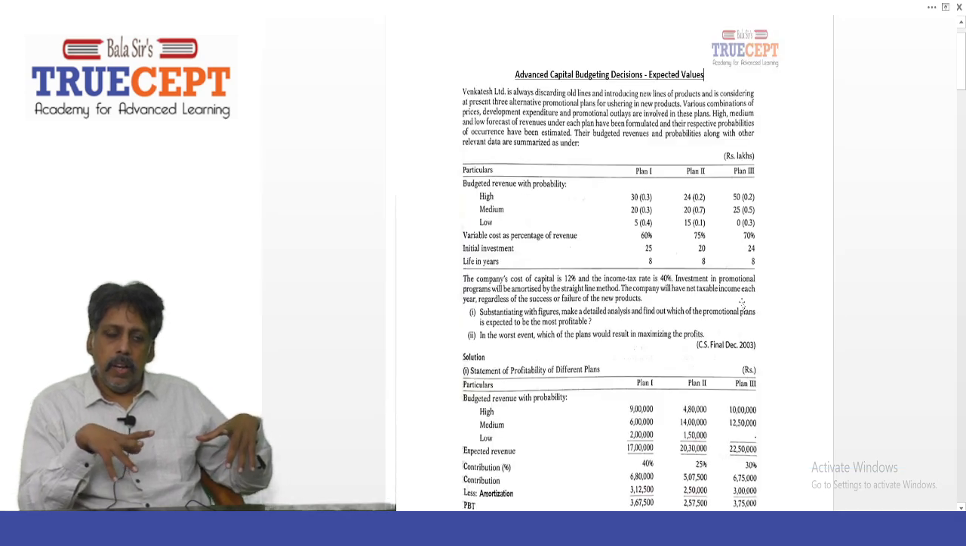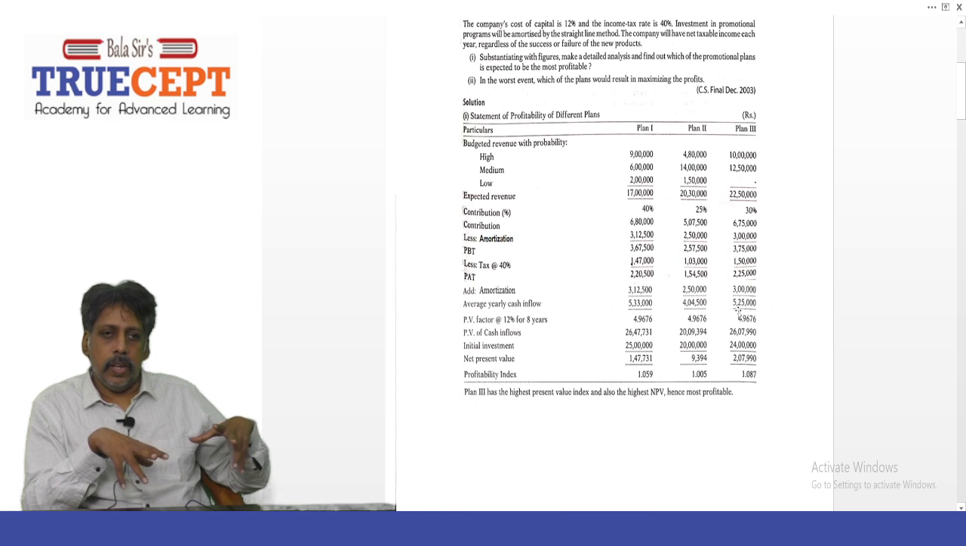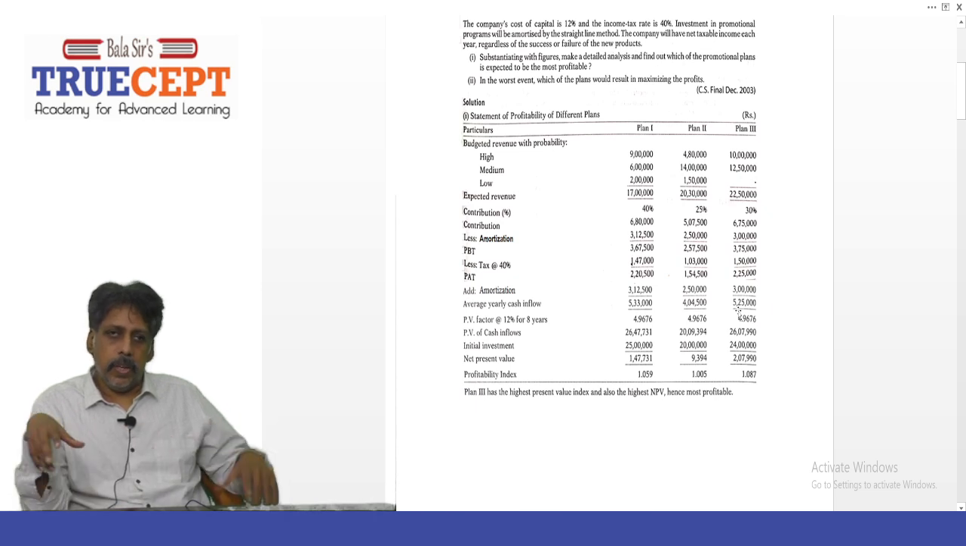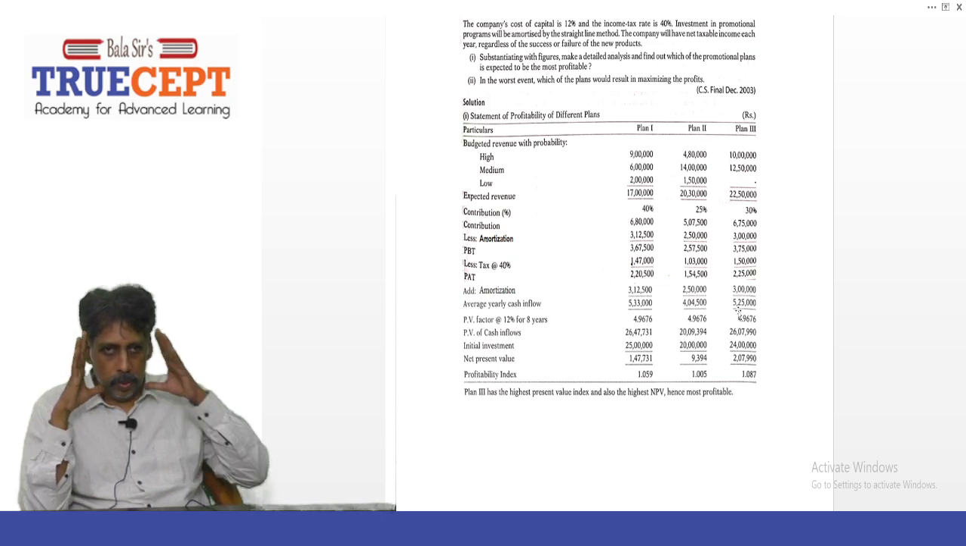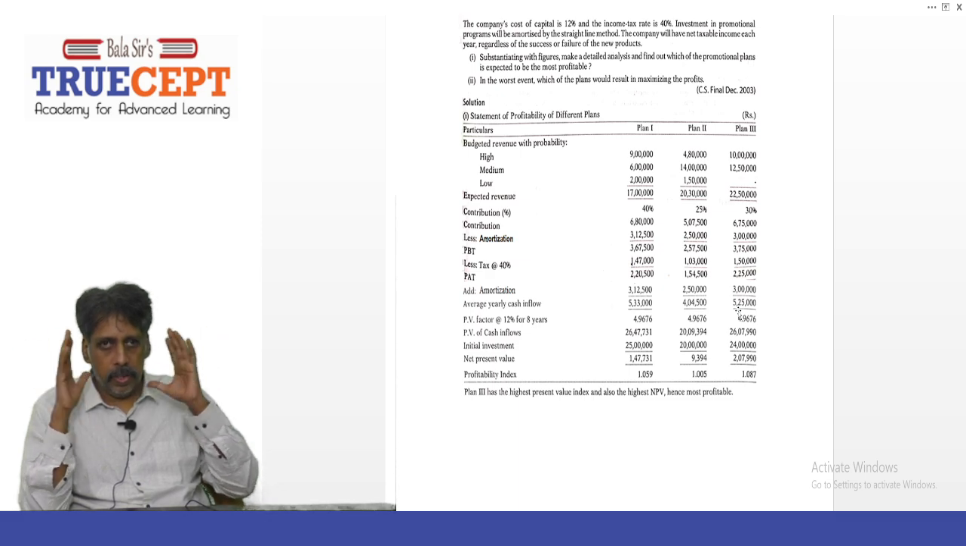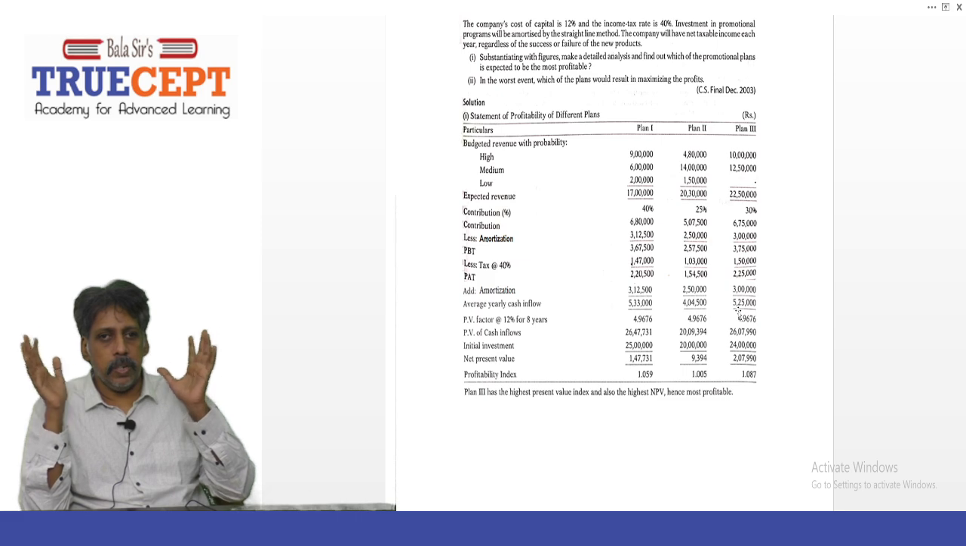Now let us read for all the 3 plans. Particulars, then plan 1, plan 2, plan 3. Exactly. Plan 1, think of social media marketing. Plan 2, think of media advertisement. And for plan 3, let's assume you're going to sponsor some sporting event, right?